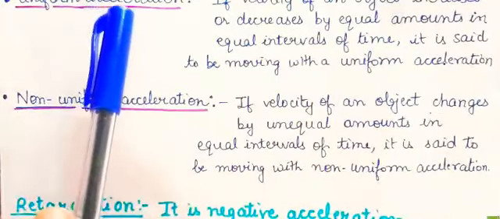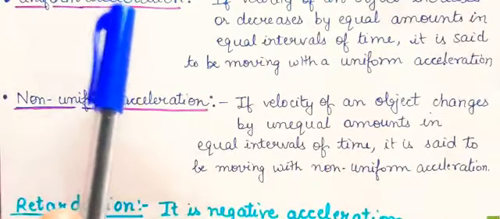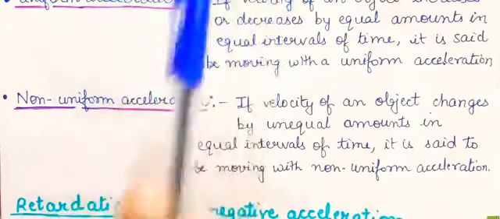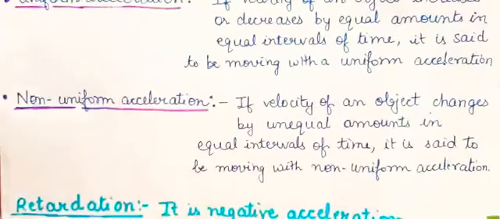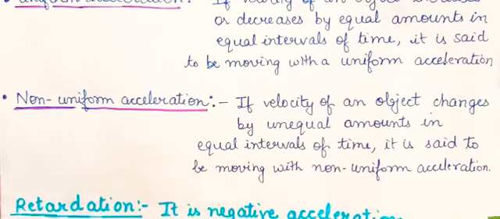Acceleration, what is the formula? Change in velocity upon time. So if that velocity increases or decreases by equal amounts in equal intervals of time, we say the body is moving with uniform acceleration.